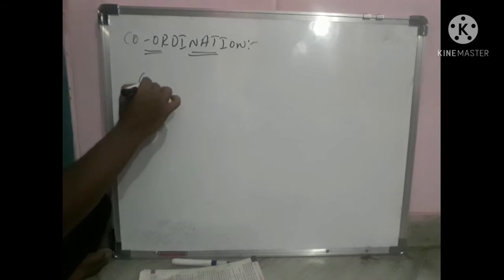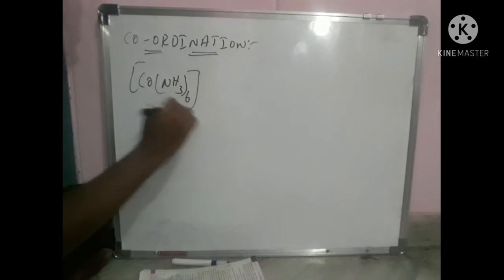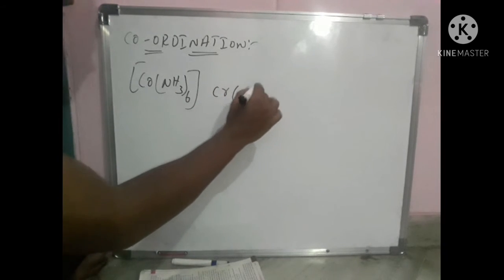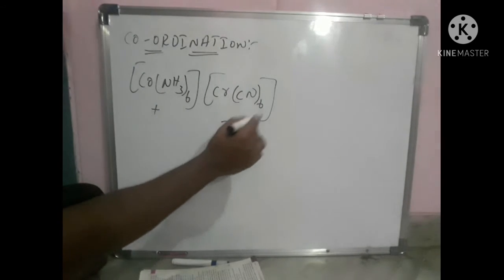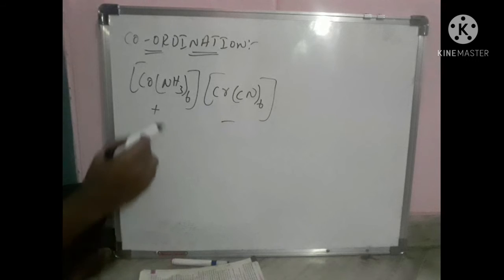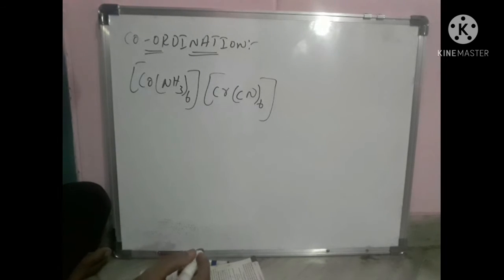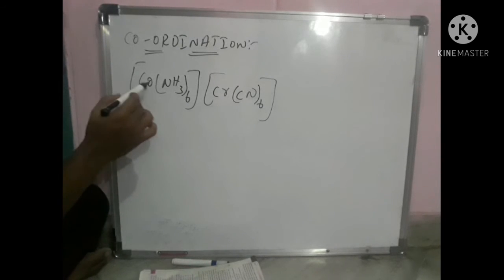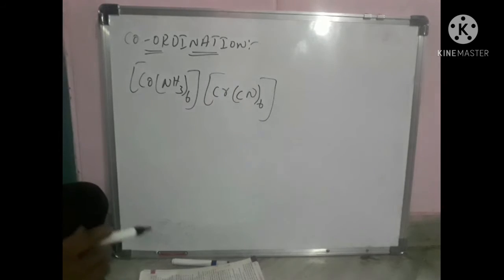If you take [Co(NH3)6][Cr(CN)6], this is the cationic complex and this is the anionic complex. The IUPAC name we discussed in the previous class: hexaamminecobalt(III) hexacyanochromate(III).